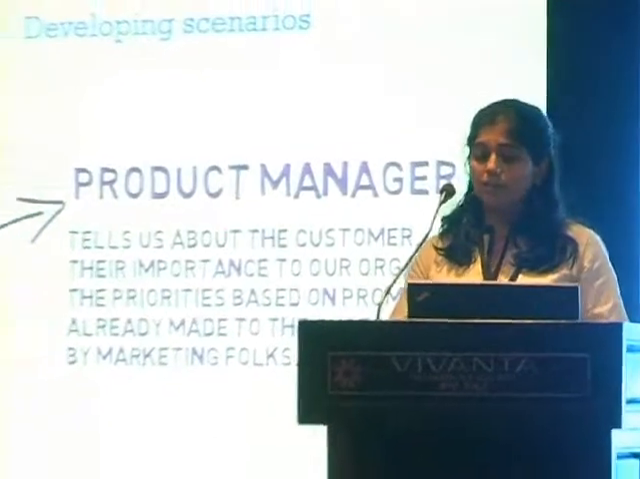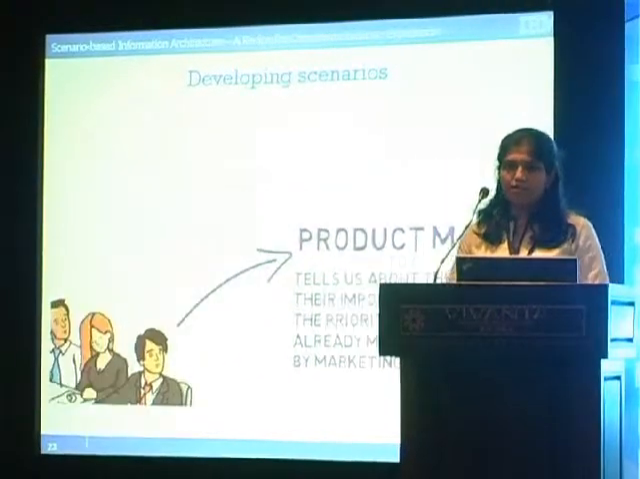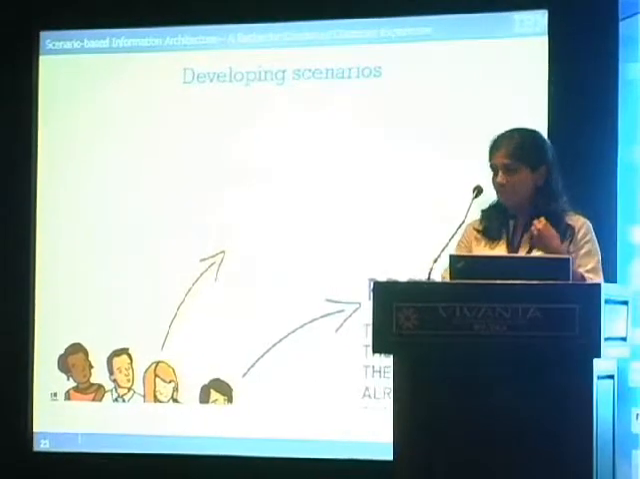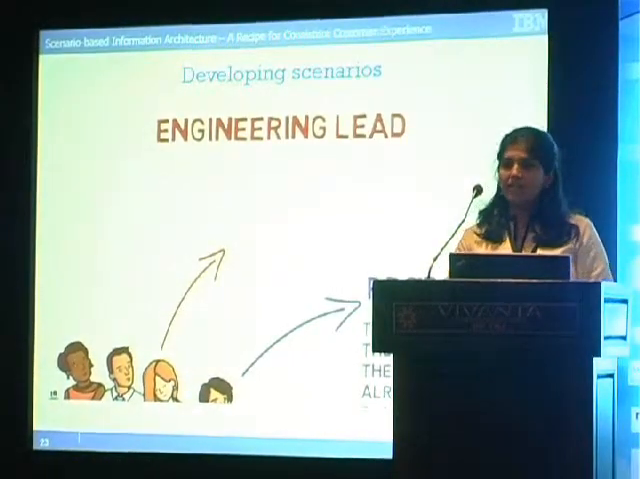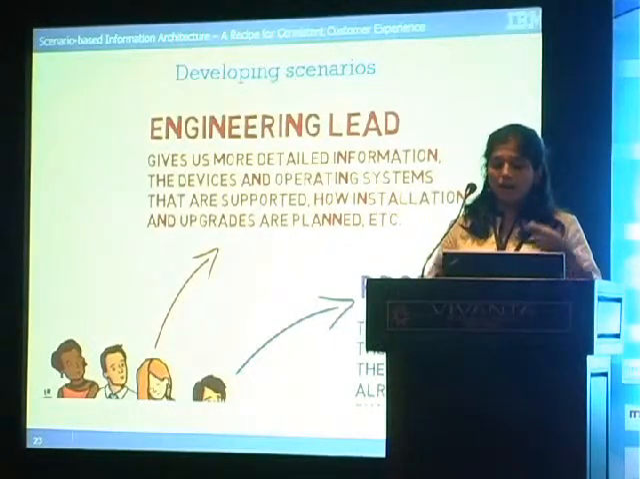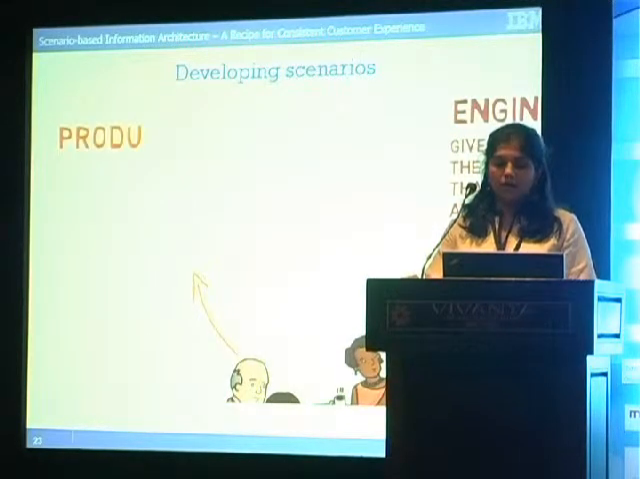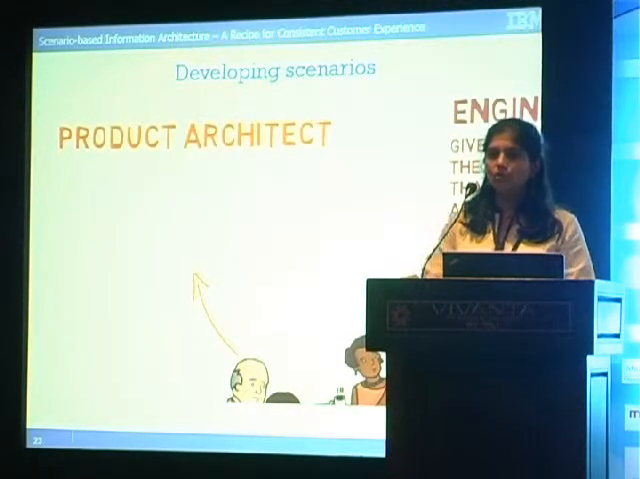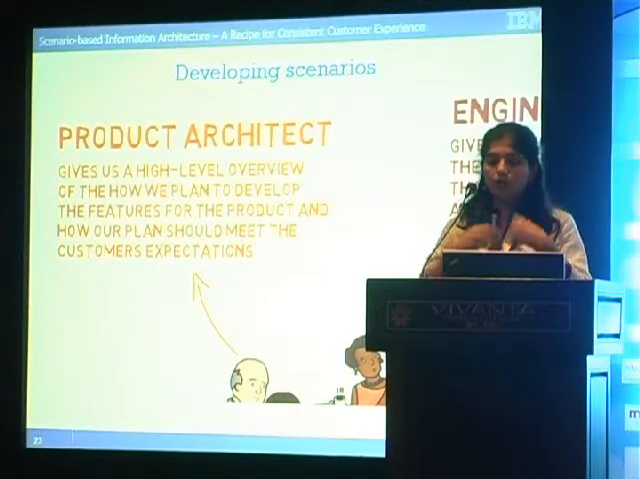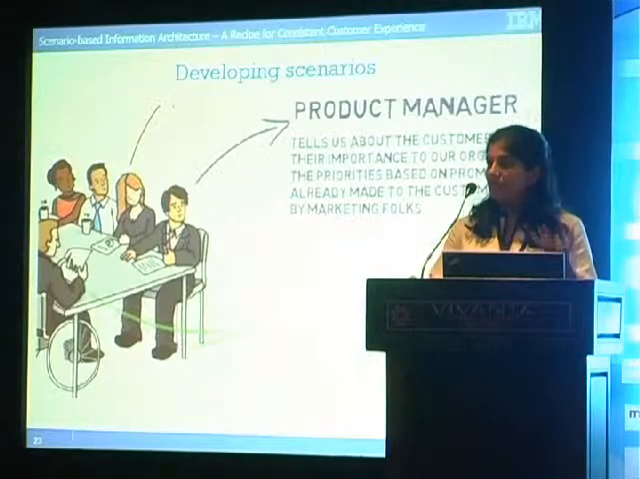What is it that they have to offer? So you have your product manager. He is typically someone who would tell you about the customer, their importance to your organization, and the priorities based on what features you are providing. The engineering lead is someone who will give you detailed information about design documents, how they plan to support which operating systems, and what's going out. You have the product architect, who will give you a high-level overview of how you plan to develop the features that the customer requires, and how you meet expectations.